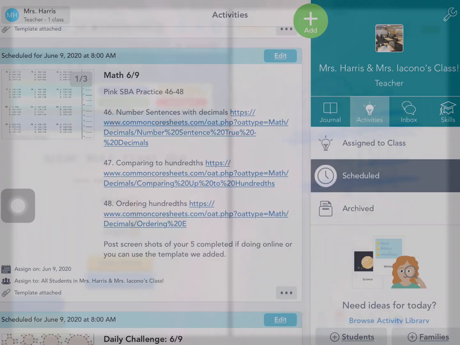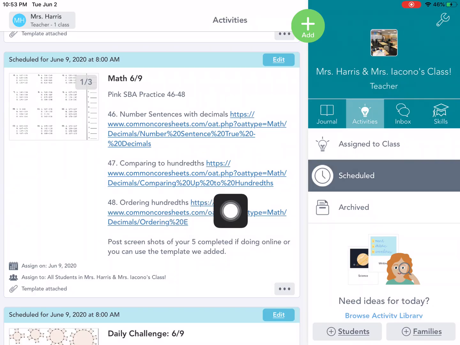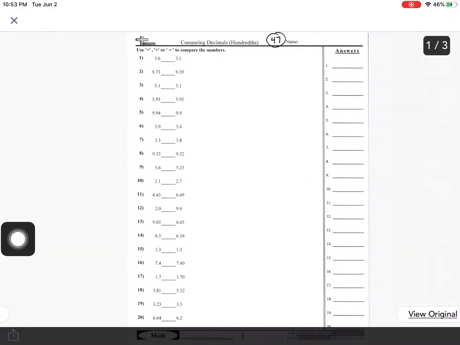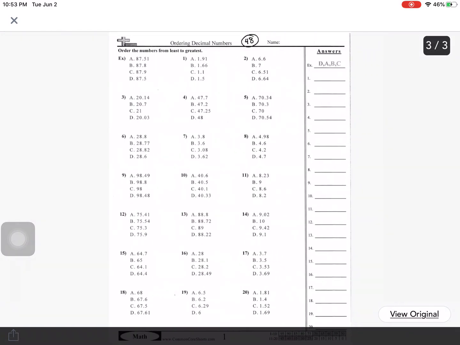And that is all of your math practice for today. If you click on your worksheets, they look very similar. They're just in paper form. Okay? If you have any questions, let us know.